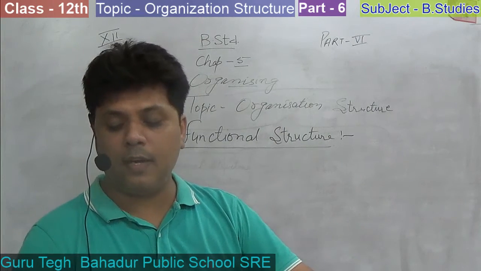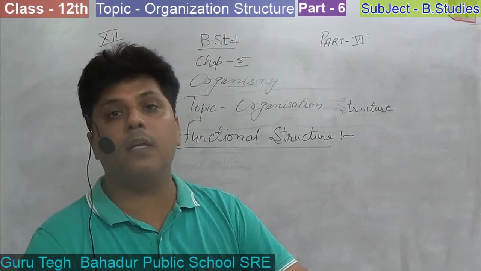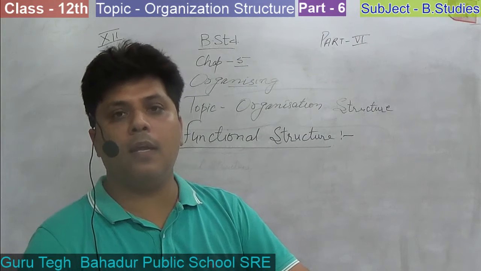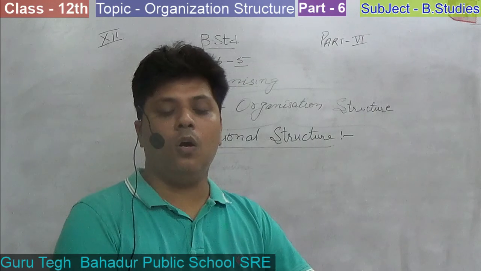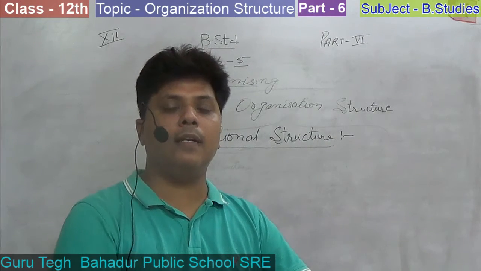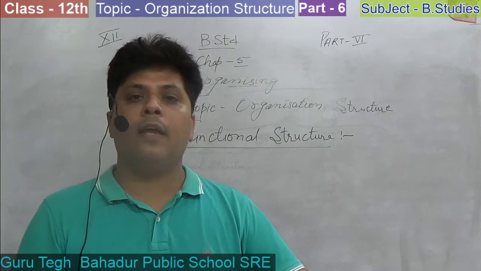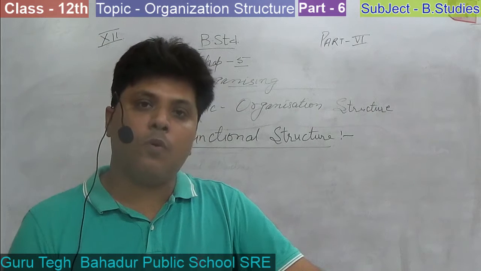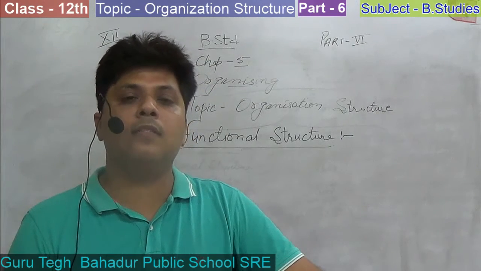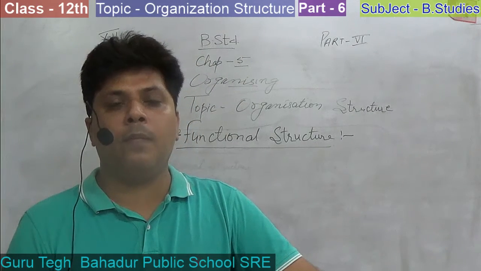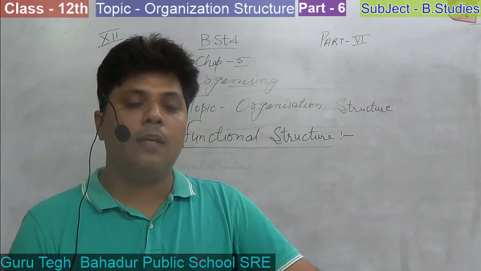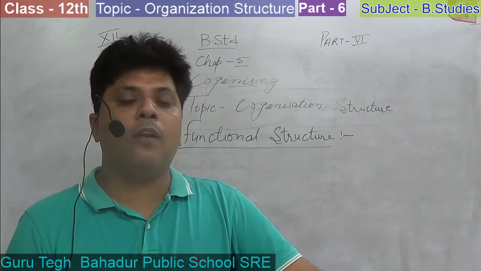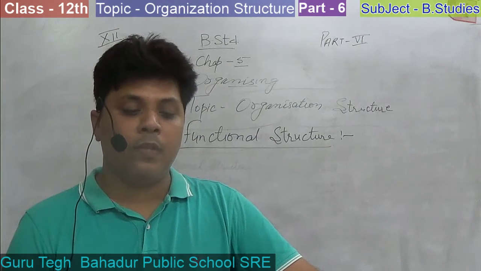Functional structure is the grouping of jobs of similar nature. For example, a company makes only leather goods, like ladies' purses and shoes, but on the other hand they want to diversify, so they introduce one new line of production of the same raw material. They are producing men's wallets and shoes. Then they also follow the functional structure because the line of production is the same.